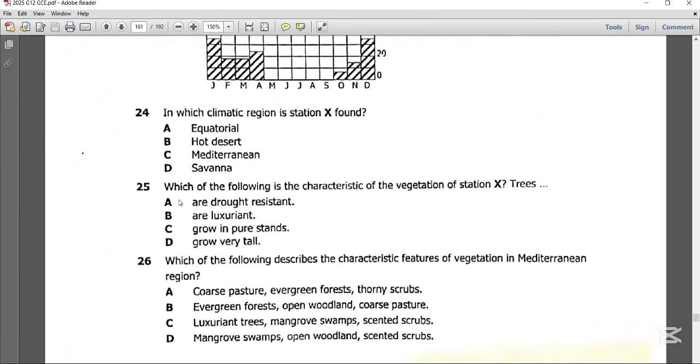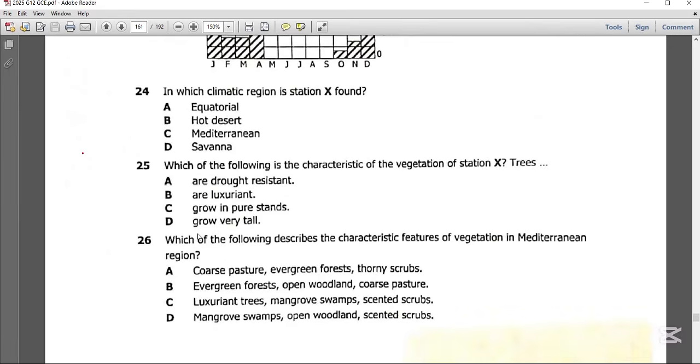Which of the following is the characteristic of vegetation of station X? Now, if you look at the hot deserts, they usually have drought-resistant trees. Those are trees that can resist long periods of no rainfall, long periods of no water. So the best possible answer on question 25 is A, which says trees are drought resistant, because you are looking at a hot desert. Let's get to question 26.